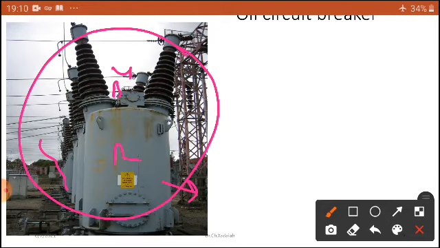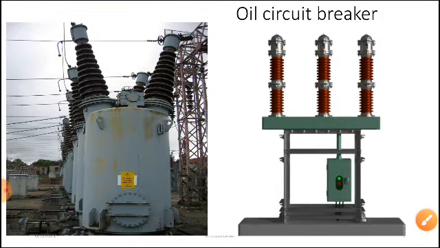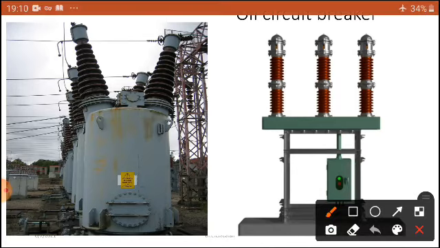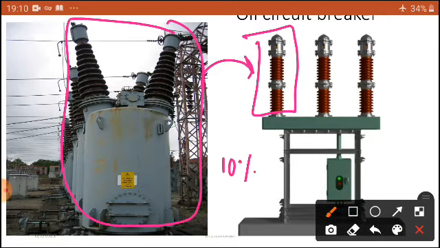With the help of my topic, that is the MOCB, dear students, this total arrangement, this one phase, is equal to only this one. You can see, only 10% of the oil used in a BOCB can be helpful to operate the same conditions in my minimum oil circuit breaker, dear students.